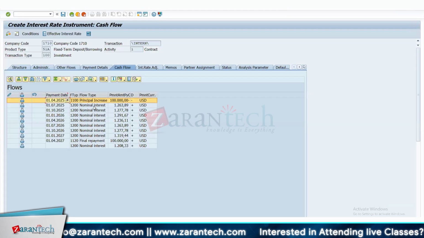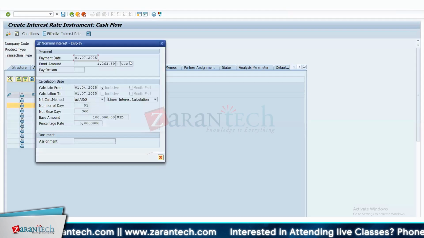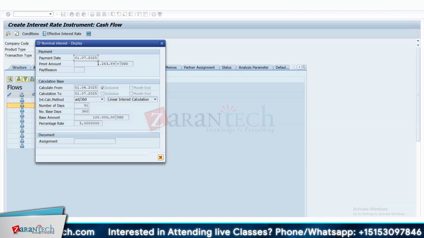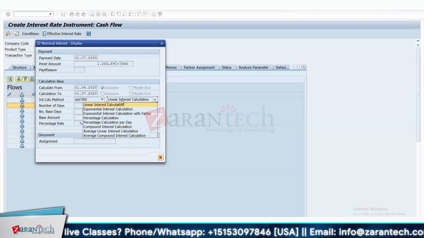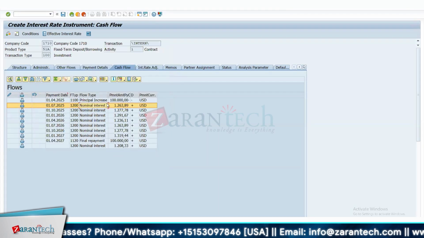Based on the 5% interest rate, every quarter, this is a base amount. For 91 days out of 360 days, it has calculated this much amount, 126.89, from 1st of April to 1st of June, inclusive of 1st of April and taking actual by 360, and it is linear interest. So this is what has been calculated on 1st of June.